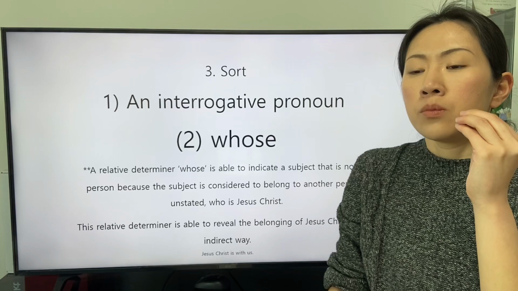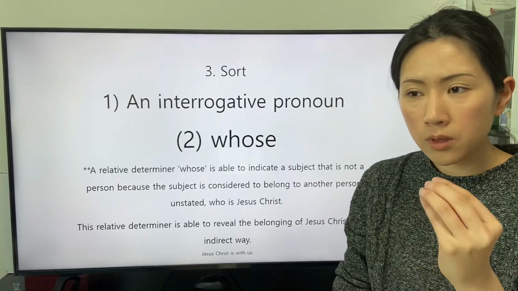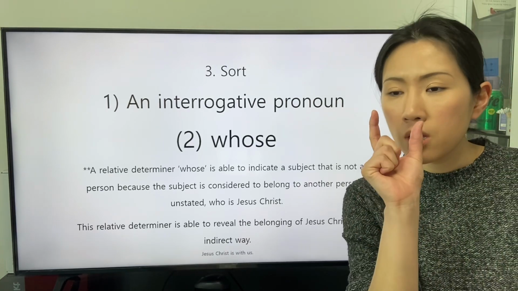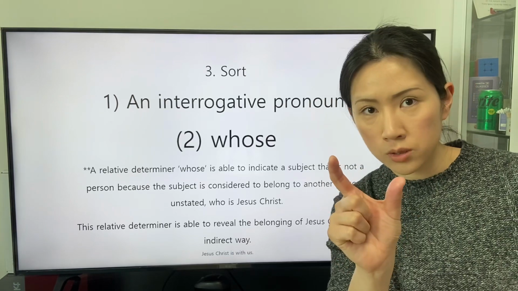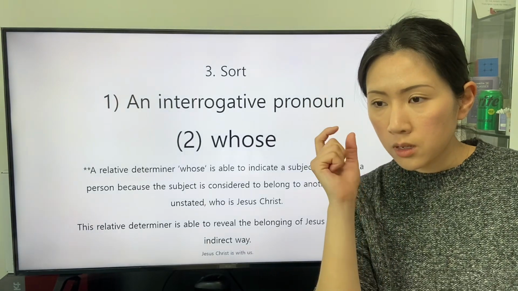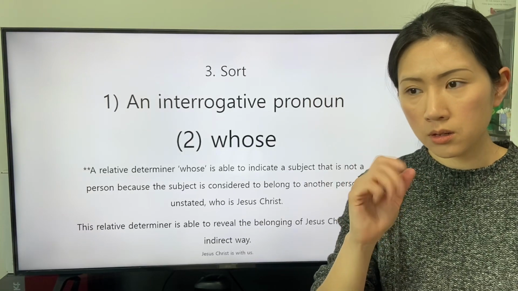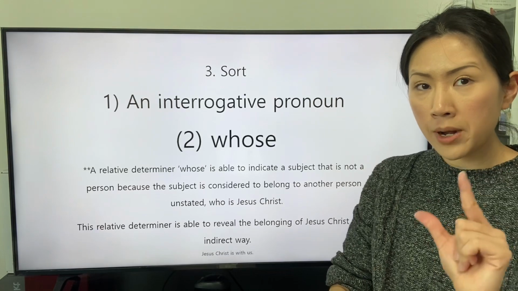The subordinate clause, the main clause with the relative determiner whose. The link with the relative determiner whose